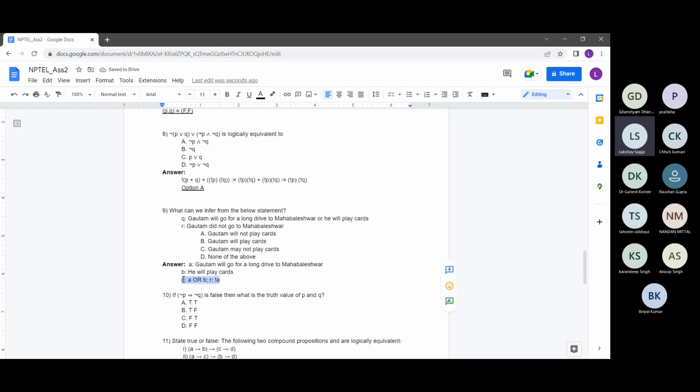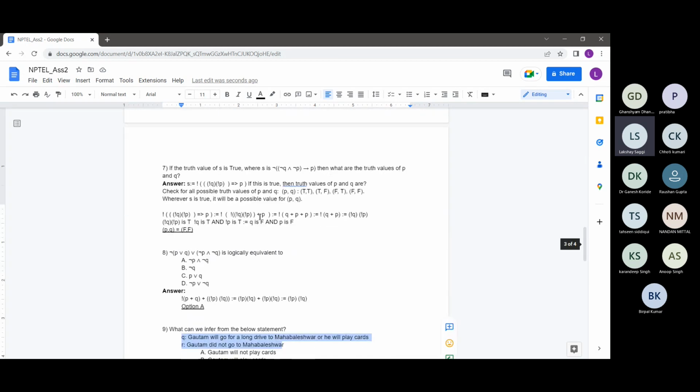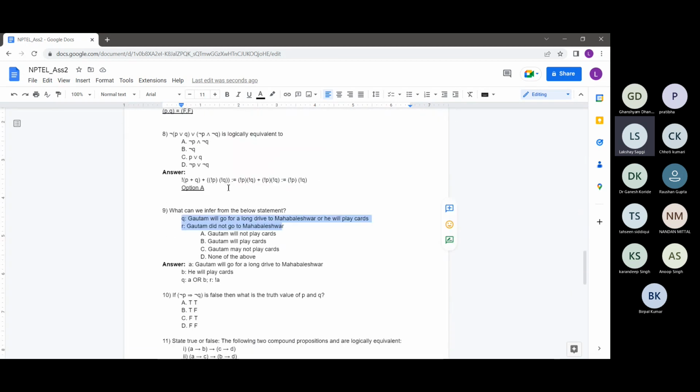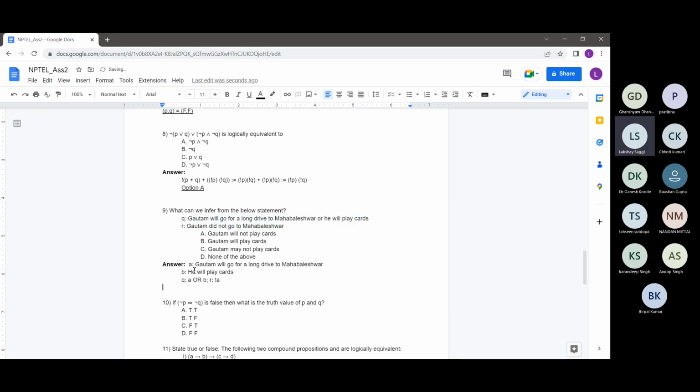So we can use this sort of analysis, as we did in the first question, to solve this using proper logical expressions, or we can just see this directly: either Gautam will go for a long drive or he'll play cards or both. Since he did not go to Mahabaleshwar, he will have to play cards. Otherwise, both statements cannot hold simultaneously. Both methods are actually the same thing. So we arrive at option B, that Gautam will play cards.